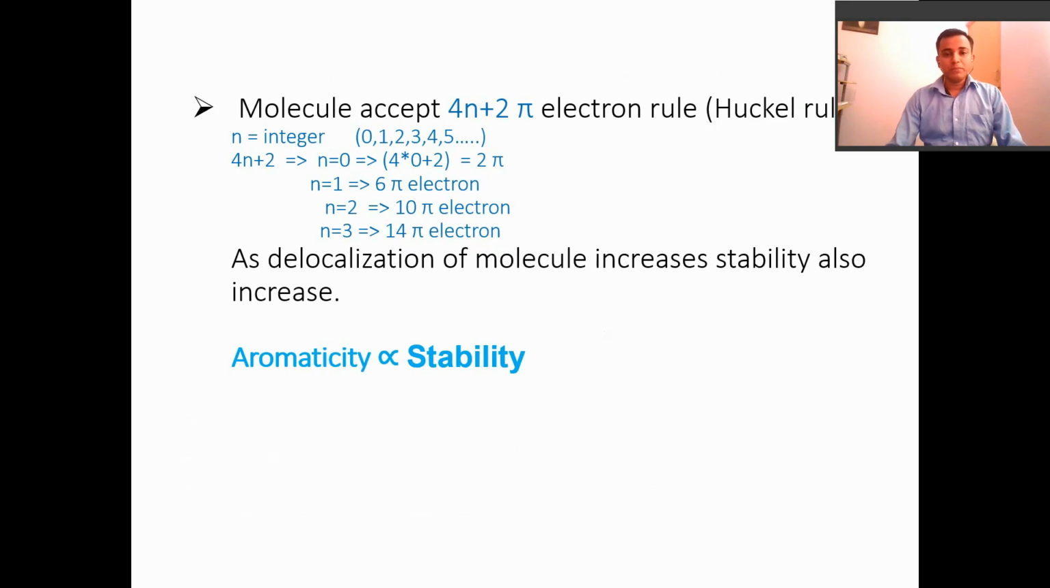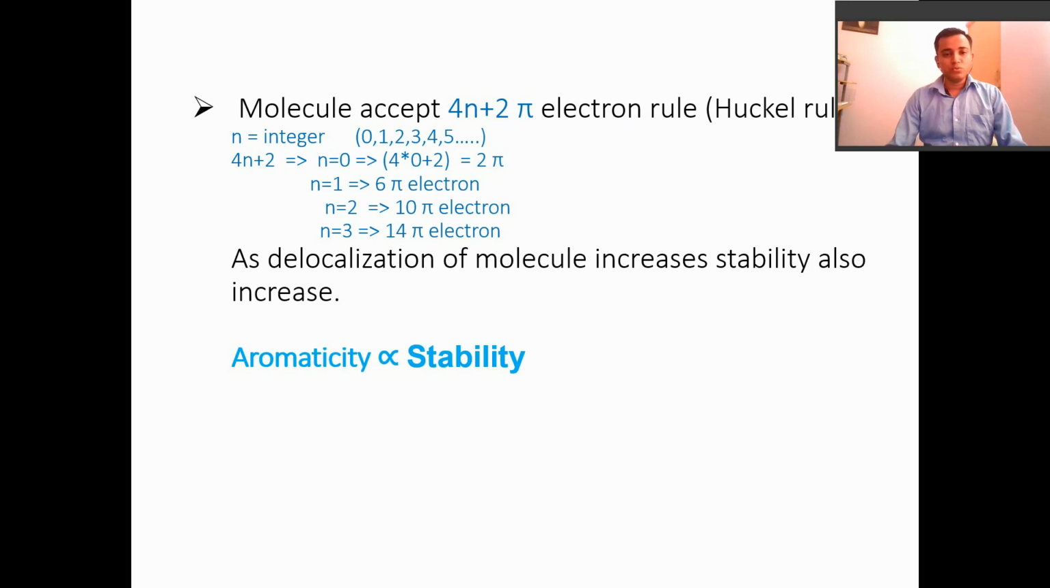The molecule accepts the 4n plus 2 pi electron rule. That is Huckel's rule. Huckel says that when a molecule contains 4n plus 2 pi electrons, it is called aromatic, and when it contains 4n pi electrons, then it is anti-aromatic. Here, in 4n plus 2 pi electrons, n is an integer: 0, 1, 2, 3, 4, 5, etc.